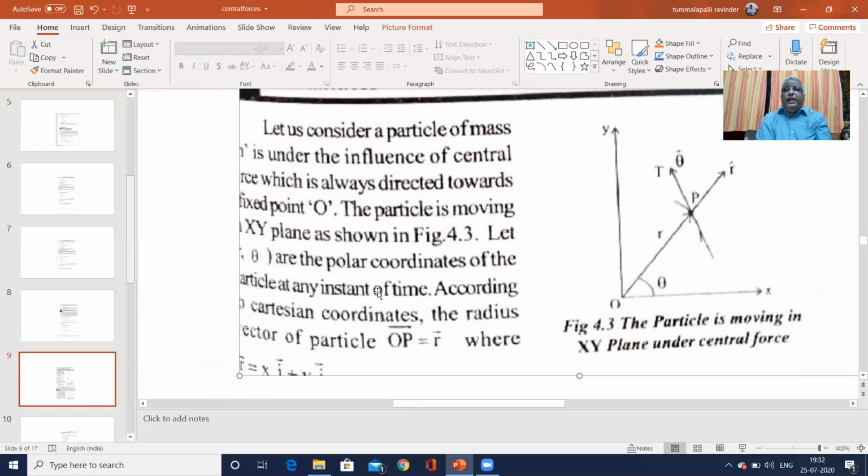We consider a point P, which makes an angle theta with the x-axis, and the radius vector is r. The unit vector along the direction of the central force is r hat. At point P, the particle is moving in the direction of theta hat.